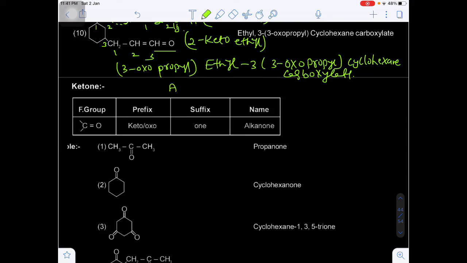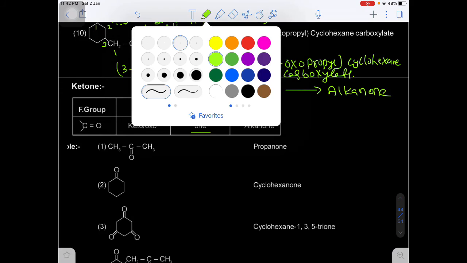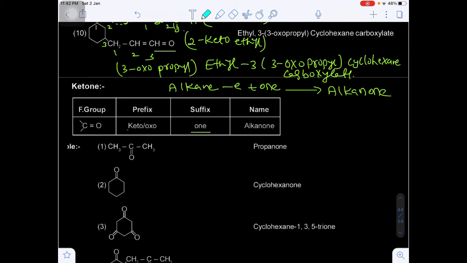Ketones. In ketones, for the IUPAC name we write alkane, drop the E and add one, because the IUPAC suffix of ketones is one. So finally we can write alkanone. The ketone IUPAC name will be what? Alkanone. Okay. Now here, if the ketone is a prefix, then we can use keto or oxo. And as the suffix it is one, that is alkanone. Now minimum 3 carbons must be present. This is propanone. The historical name of propanone is acetone. This is the common name which we have to remember.